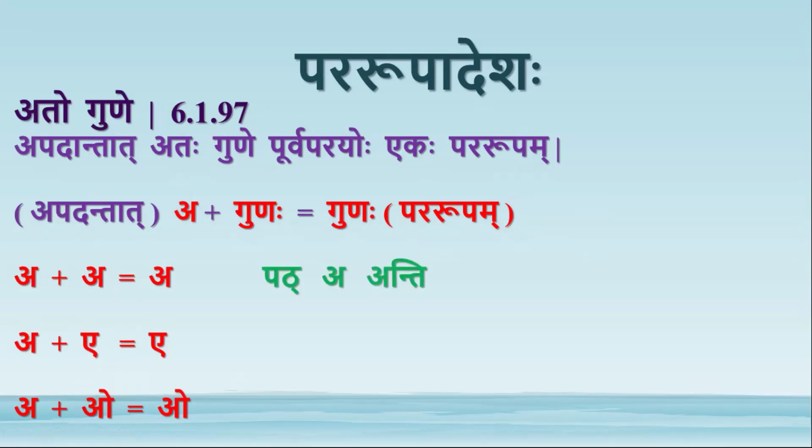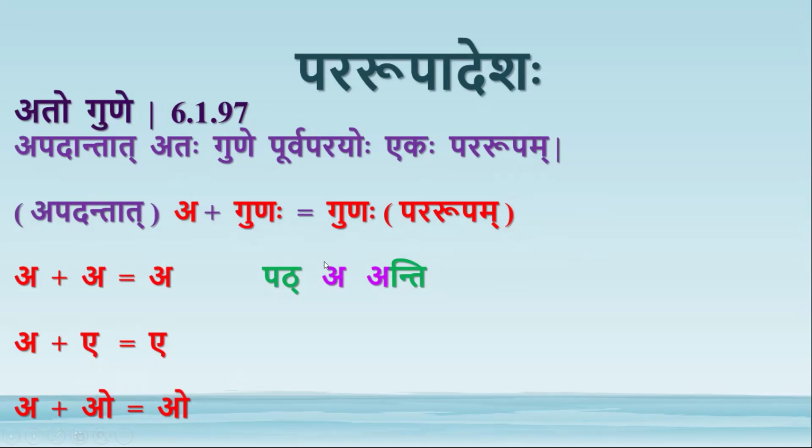For example, consider this: pat plus shap plus jhi. In shap, shakara and pakara are it, so a remains as the vikarana pratyaya a here. Anti is the adesha of the jhi pratyaya, prathama purusha bahuvachana parasmaipadi pratyaya, this one anti. So at this stage there is akara which is followed by akara.